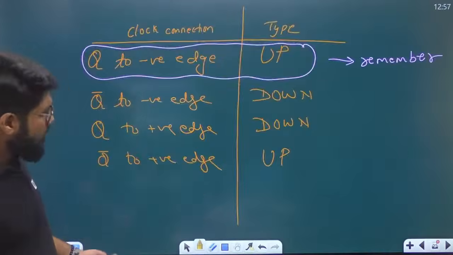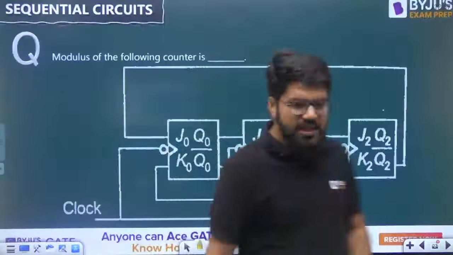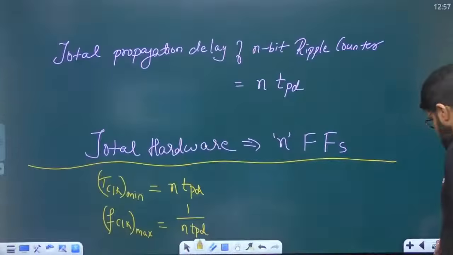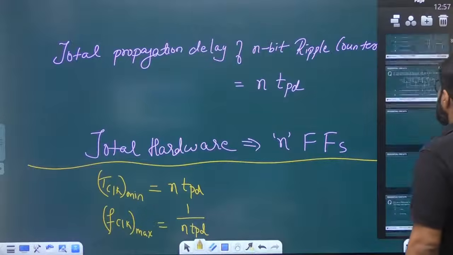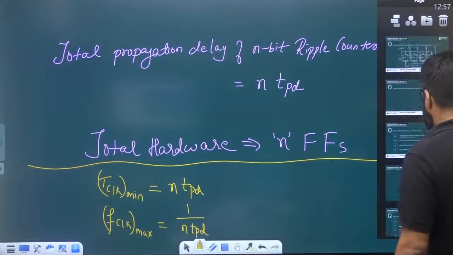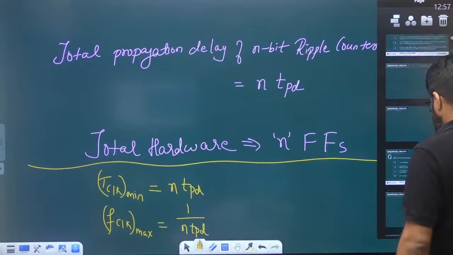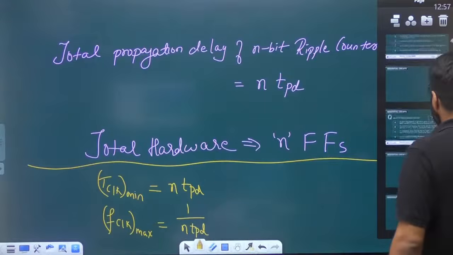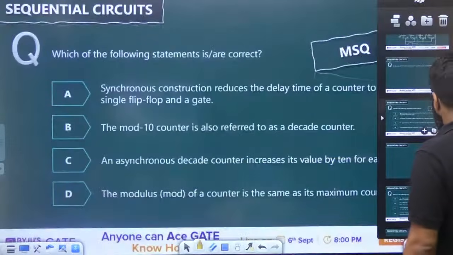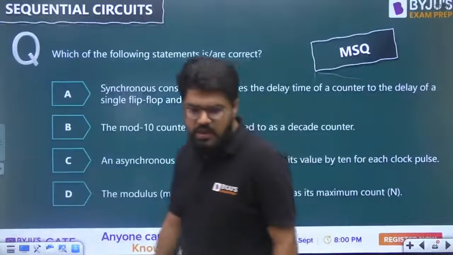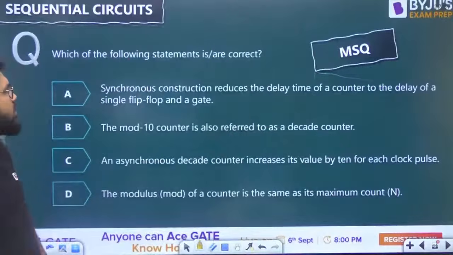Okay. So these are some important results. Now, because we have discussed this, we'll come back to this later. Let us actually go and discuss some concepts related to it. Let me come to this MSQ question first.